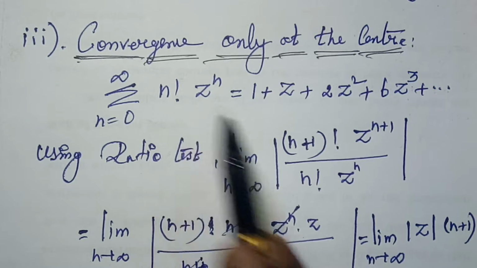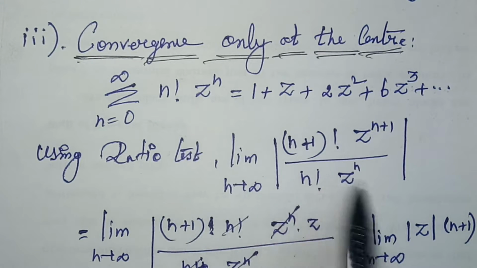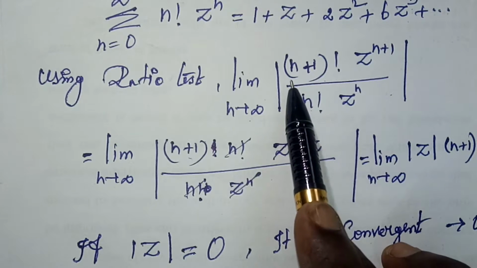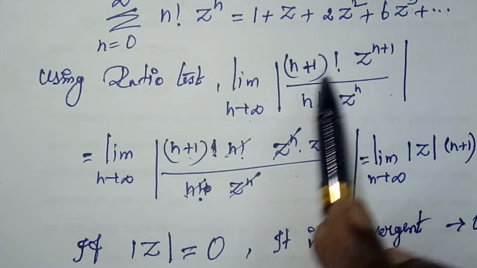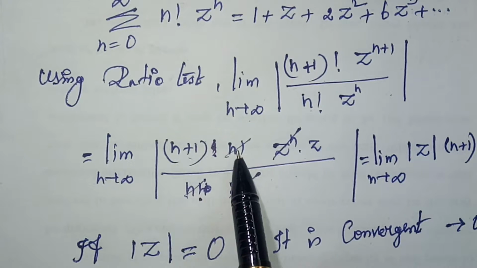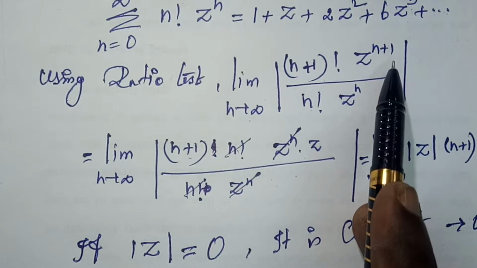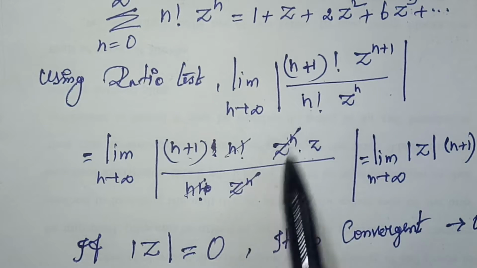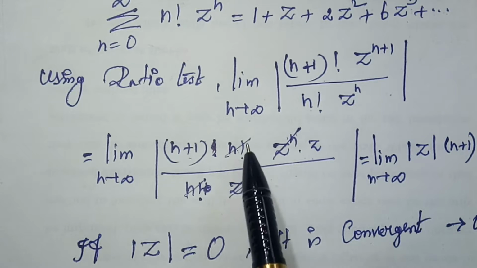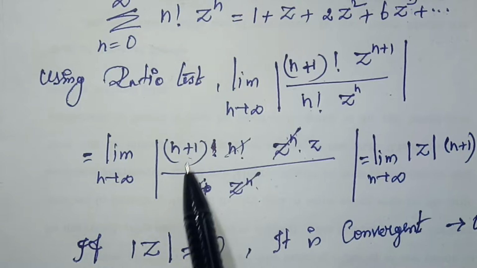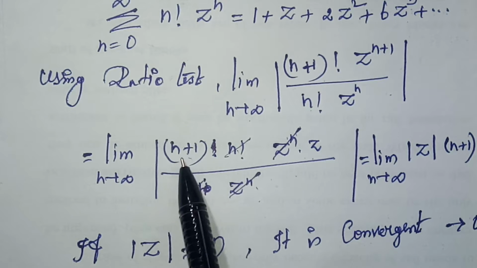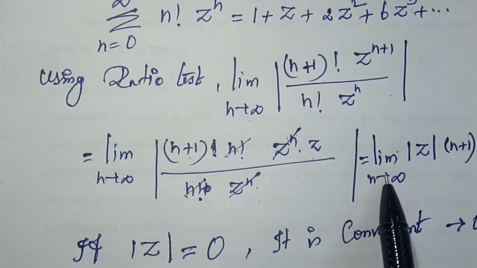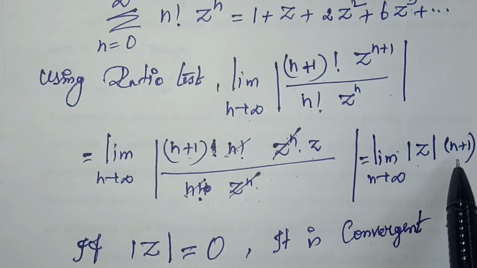So this becomes n plus 1 factorial into z power n plus 1 divided by n factorial into z power n. Now I am going to write n plus 1 factorial as n plus 1 into n factorial, and z power n plus 1 as z power n into z, divided by n factorial into z power n. Here z power n cancels, and n factorial and n factorial also cancel. So remaining I have n plus 1 into z. Limit n tends to infinity, modulus of z into n plus 1.